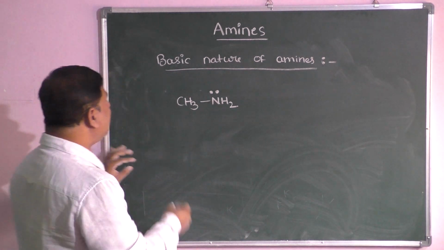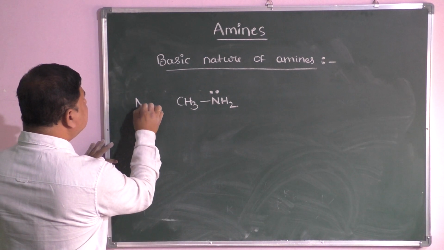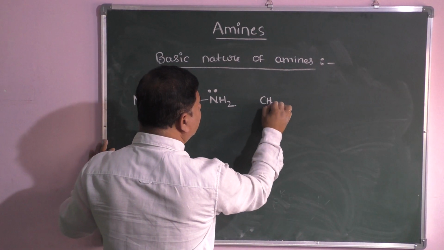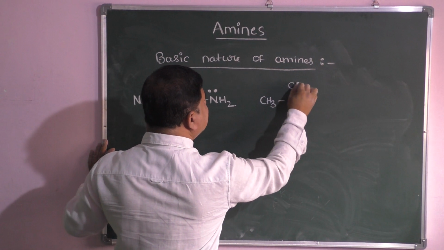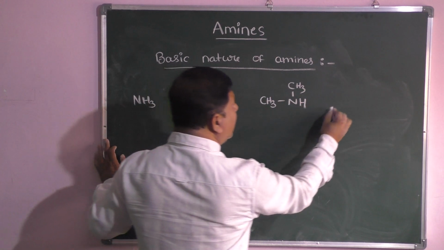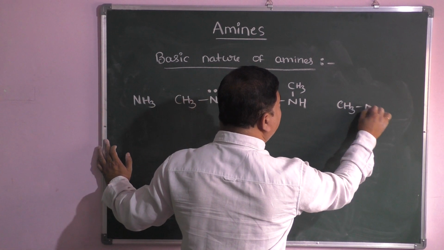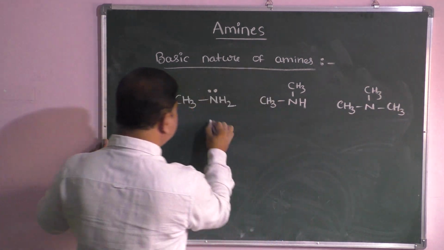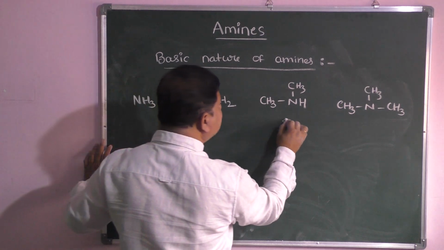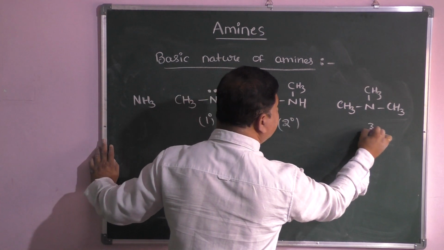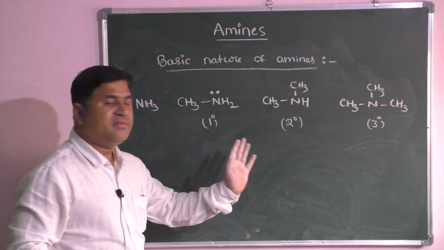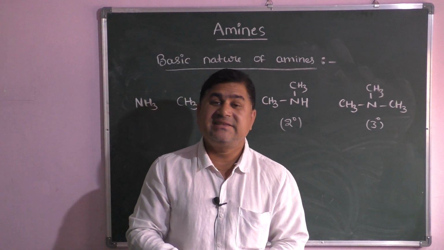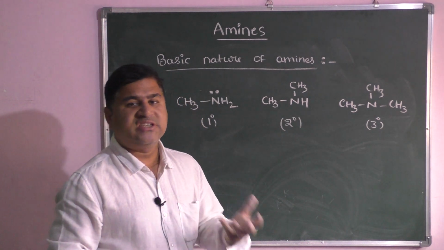But here there will be a comparison. For example, this is ammonia, this is methylamine, and this is secondary amine, and here it will be tertiary amine. Okay, so this is 1 degree, and this is 2 degree, and this is 3 degree. So out of these 4 compounds, which compound has more basic nature and which has less basic strength? So how can you justify that?